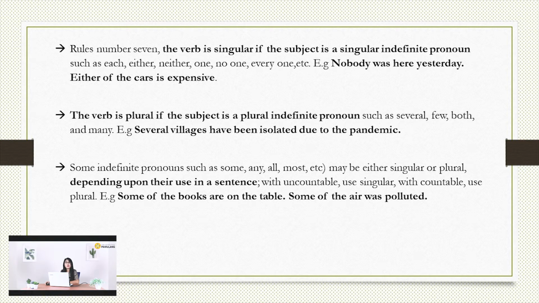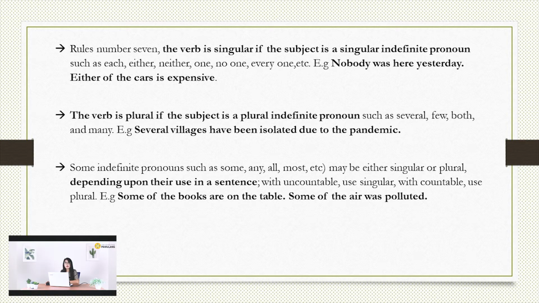Next, some indefinite pronouns such as some, any, most, etc. may be either singular or plural depending upon the use in a sentence. With uncountable, use singular. With countable, use plural. For the example, some of the books are on the table.